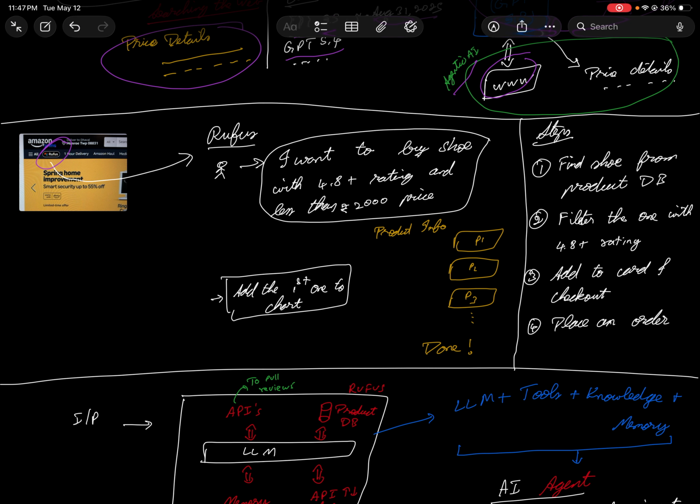I really like this Rufus. It's a bit standardized and advanced. That's why I took this example for explaining to you guys. So here, if you go, you can try it out in parallel.